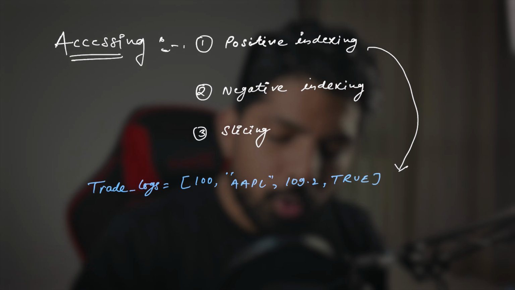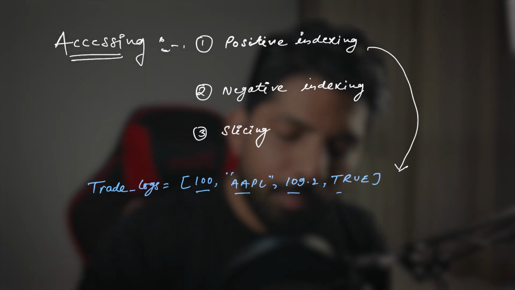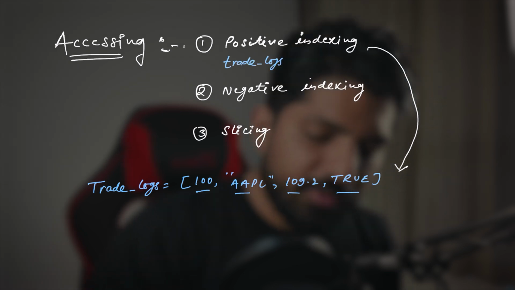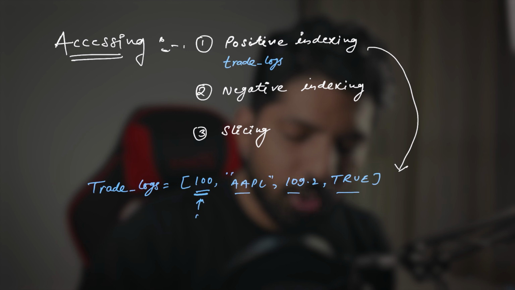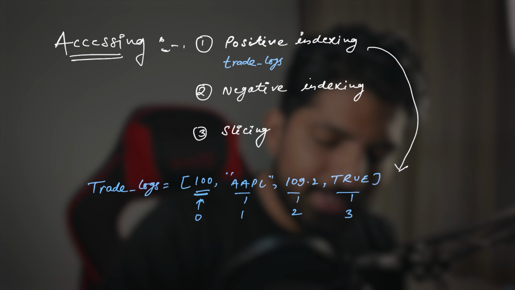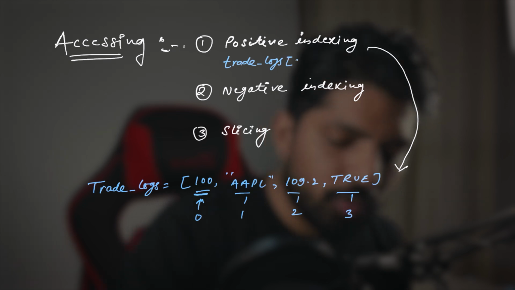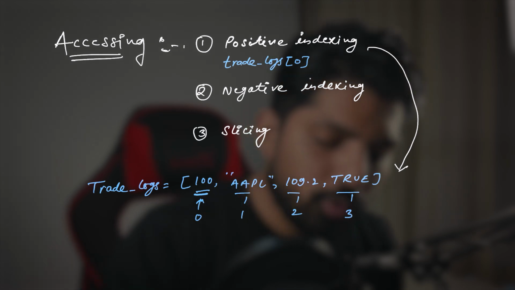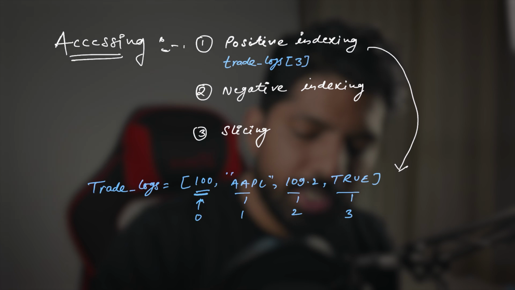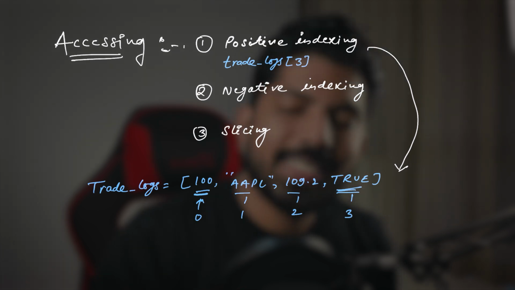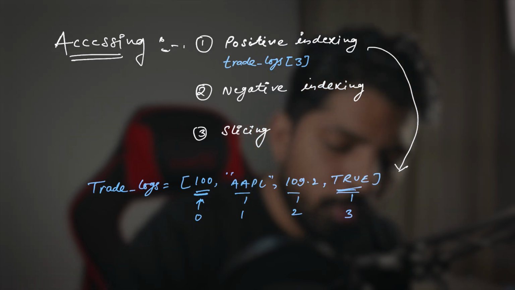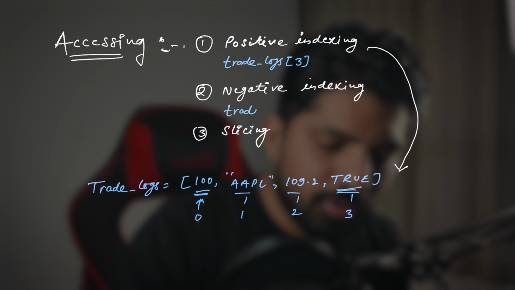So now to access these items from the list with positive indexing, you can write the code like trade logs, and if you want to access this value, this is at the 0 index, correct? This is at 1, at 2, at 3. So if you want to access the first value, you have to write 0. Correct? Similarly, if you want to access the last item, you have to write 3 here. It will give you the boolean value true. This is simply the positive indexing. Similarly, we have the negative indexing. So what you will do, you will write as trade logs.